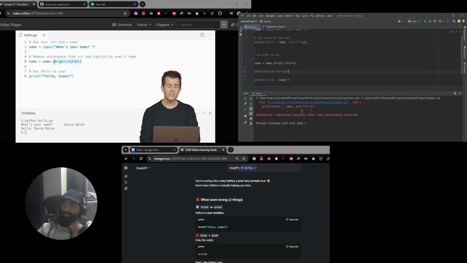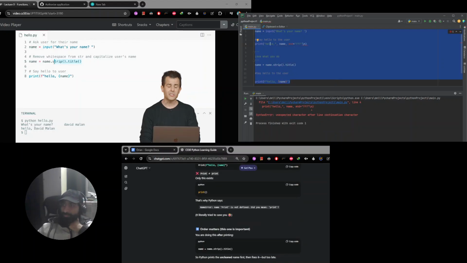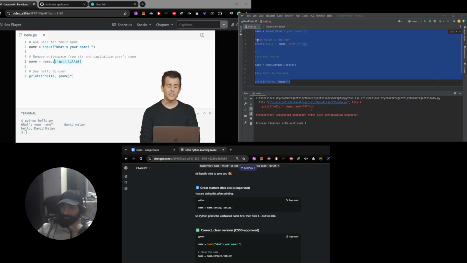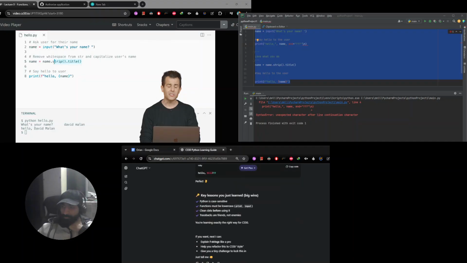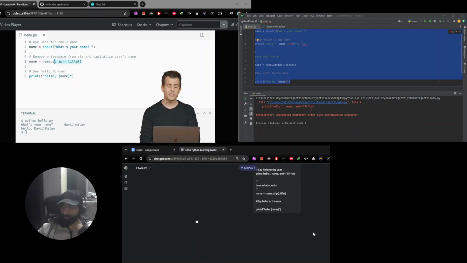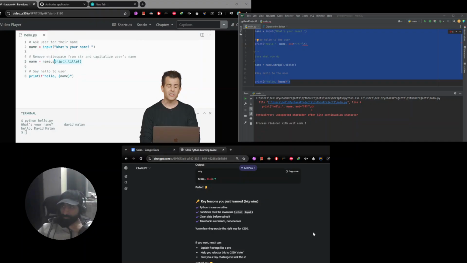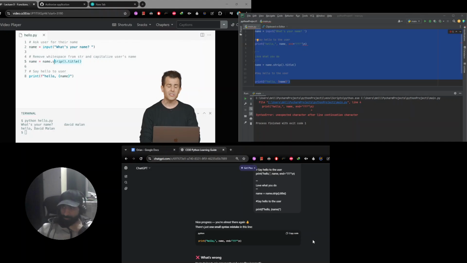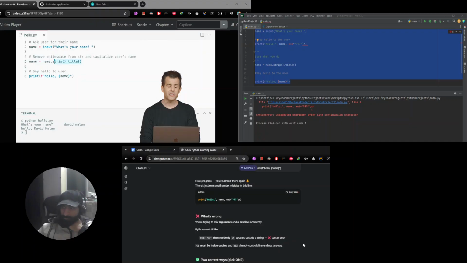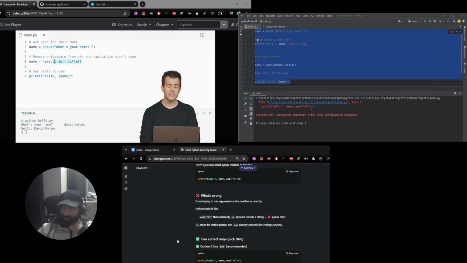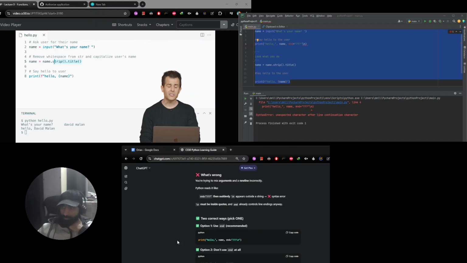I guess that was the command. Function should be lowercase or. It shouldn't be outside the string.